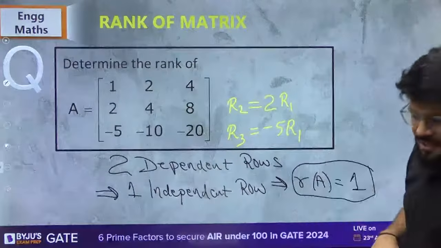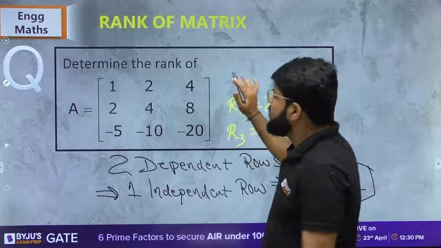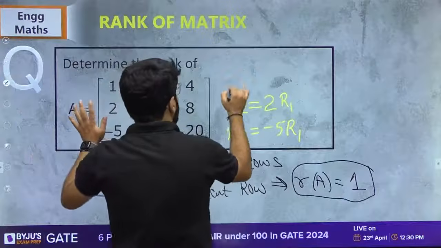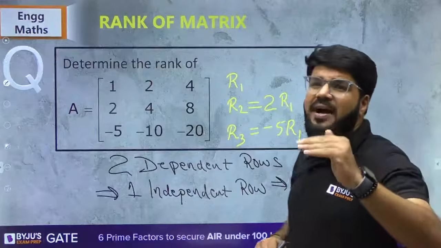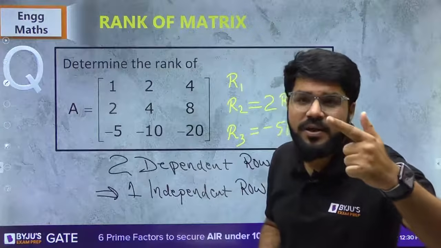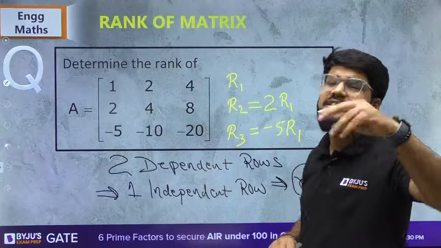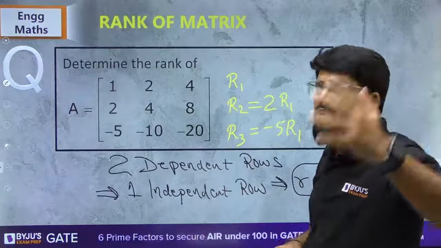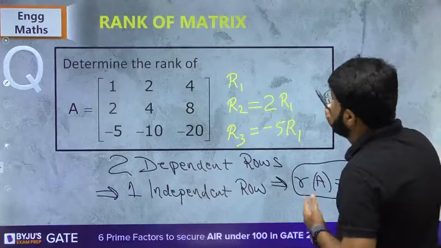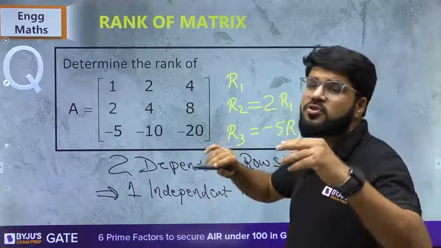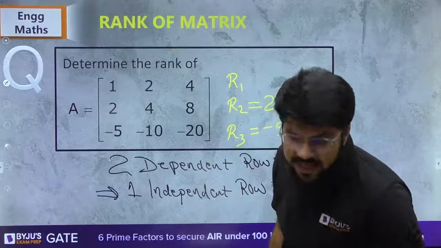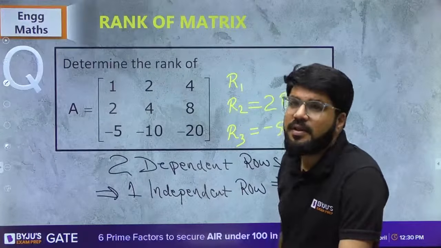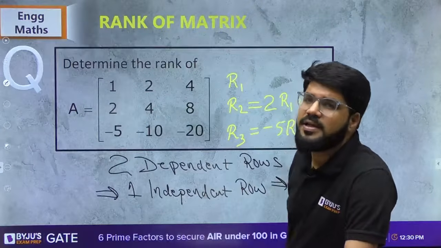Moral of the story is, you have a row which is known as R1. R2 and R3 are directly dependent only on R1. R2 is twice R1, R3 is -5R1, some factor of R1. I can say that the first row, second row and third row are all proportional or identical to each other. Clear?